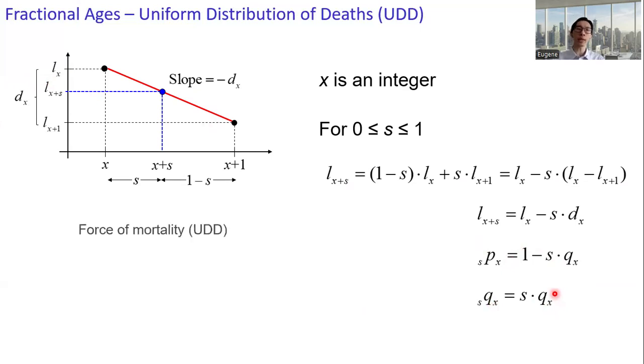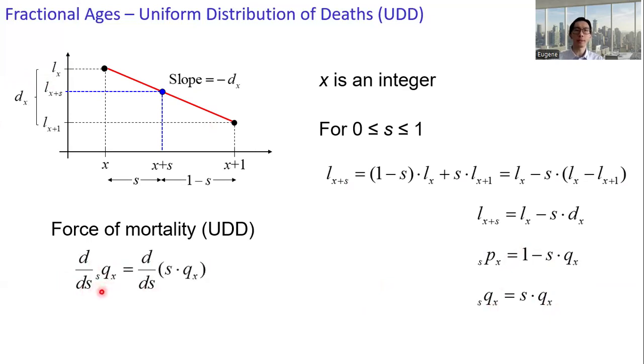How about the force of mortality between integral ages under the UDD assumption? We take the derivative of s q x with respect to s. This is the derivative of s times q_x with respect to s, and this simply is q_x. And we have a density function. The density function is d/dt of t q x, and this equals t p x times mu_{x+t}.